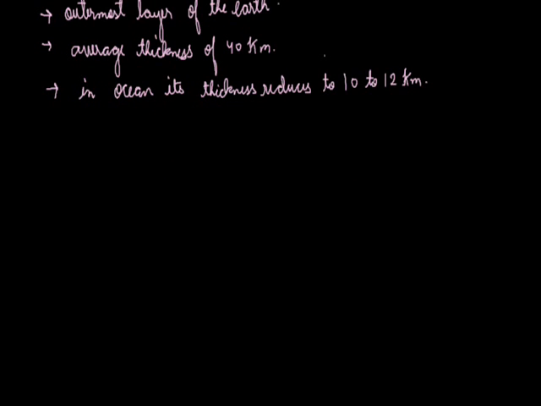Now let us discuss another layer, that is the mantle. Mantle is a layer which is just beneath the crust, and it is the most important layer of the earth because we are going to study about earthquake.